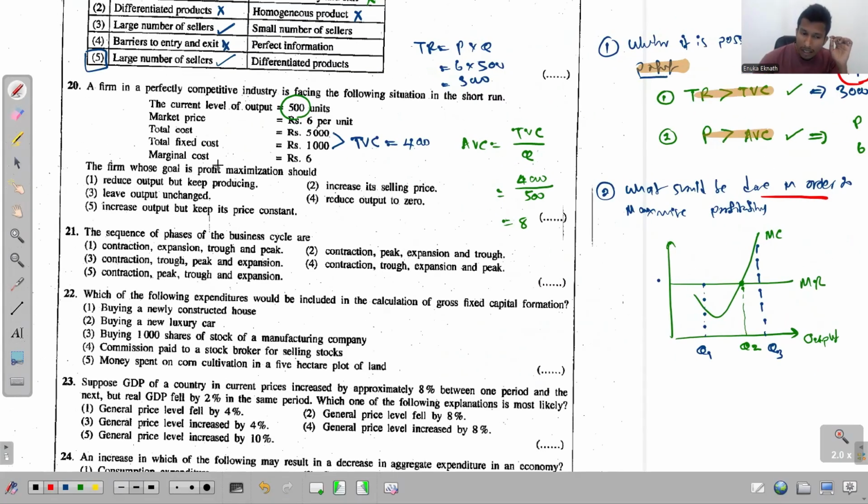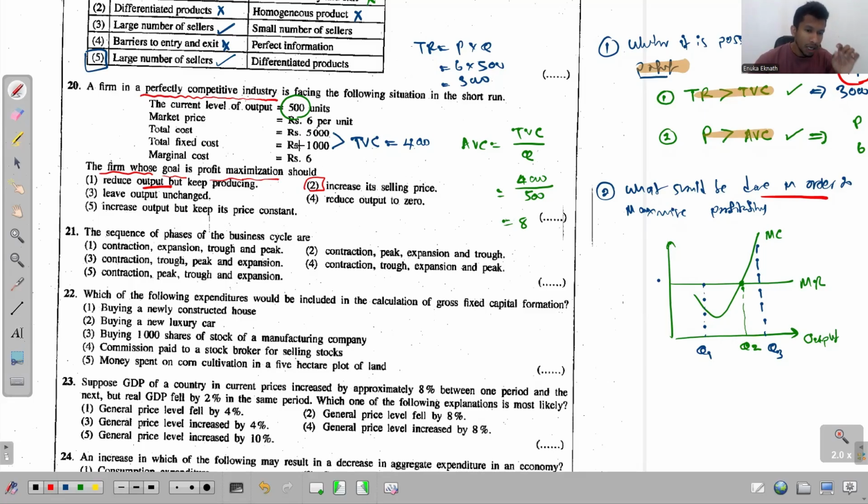If it shuts down, then its profitability will be maximized. There will not be a profit, but the loss will be very minimal. That's what happens. So what's the answer then? The firm whose goal is profit maximization should not reduce. See, this can never happen, increasing its selling price. If they can increase the selling price, yes, they can cover the variable cost. The problem is they are operating in a perfectly competitive industry.